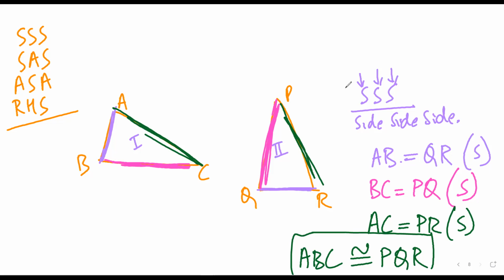You can take any example. For example, they'll tell you that AC is 5 centimeter. If AC is 5 centimeter, this has to be 5 centimeter. If BC is, say, 4 centimeter, this also has to be 4 centimeter. If this side is 2 centimeter, then this side would be equal to 2 centimeter. Now is it making sense?